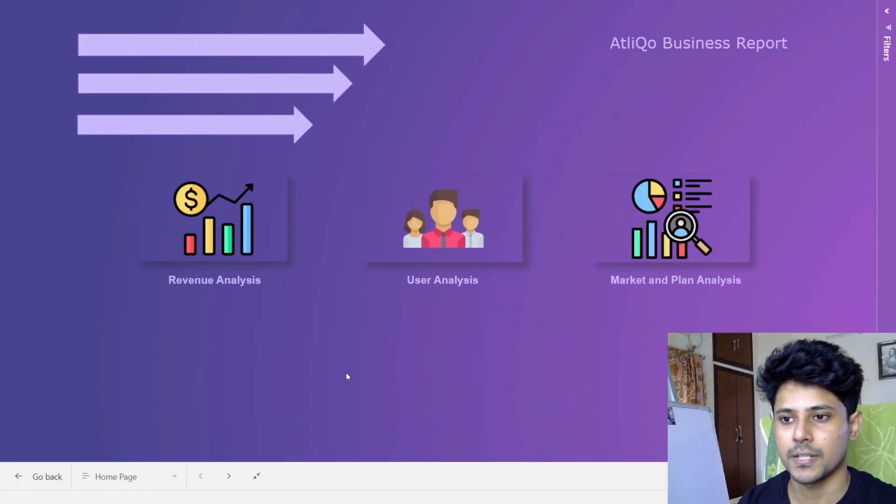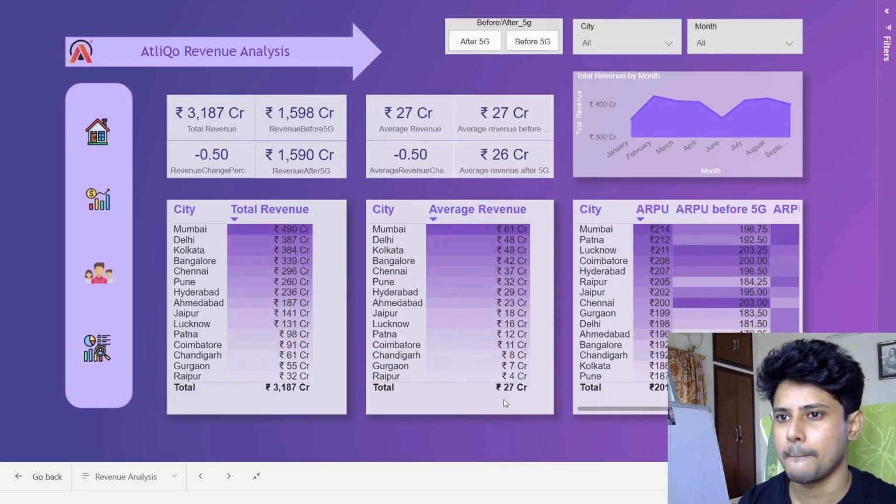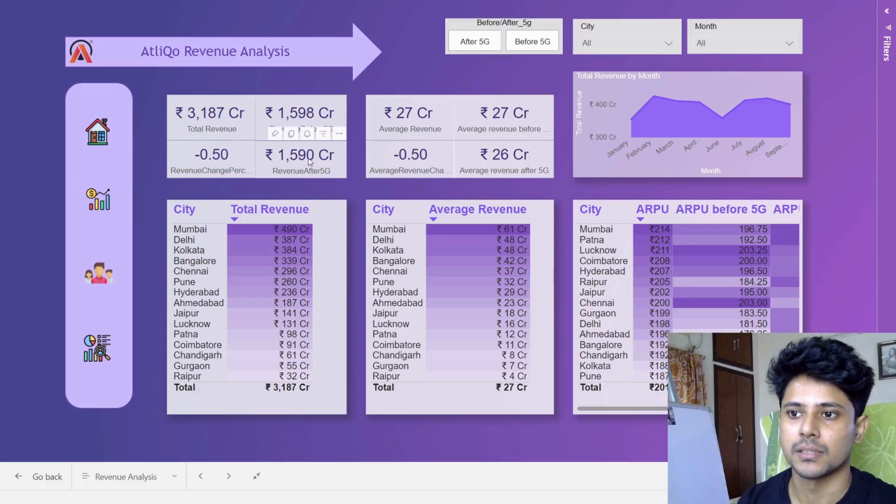So this is the report that I made. It has three parts: revenue, user, and market and plan analysis. Let's start with the revenue analysis. So these are the KPIs. The total revenue is about 3187 crore, and you can see definitely the revenue has decreased after 5G.